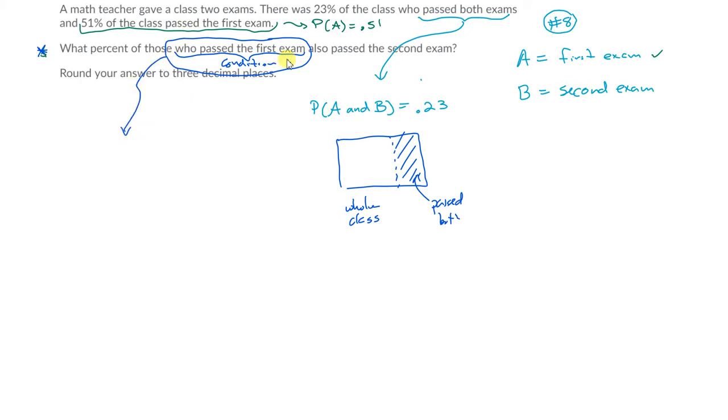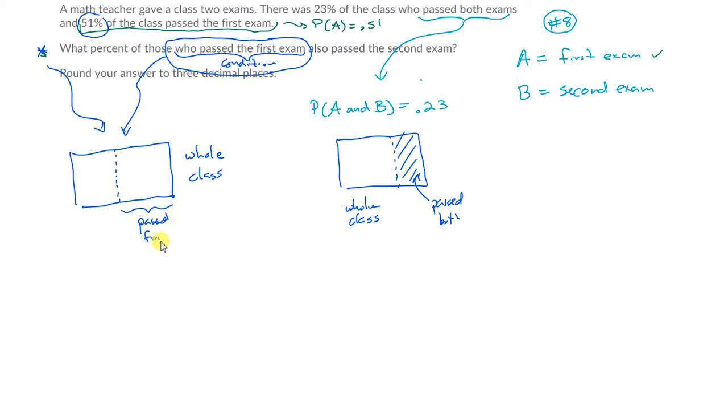This situation here is saying, if you pass the first exam, so if I take the whole class, this is the whole class, and I say, okay, if you pass the first exam, go to the left side of the room. So I don't know how many that is, okay? Actually, we do, 51%. 51% pass the first exam. So everyone that passed the first exam, go to the right side of the room. Okay, so those passed the first exam. That's 51% of the class.